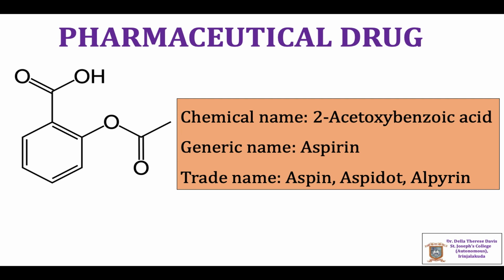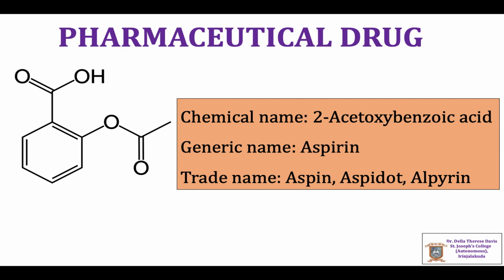The next example is 2-acetoxybenzoic acid. It is an ortho-derivative of benzoic acid. And from the chemical name, one can write the structure of the molecule.